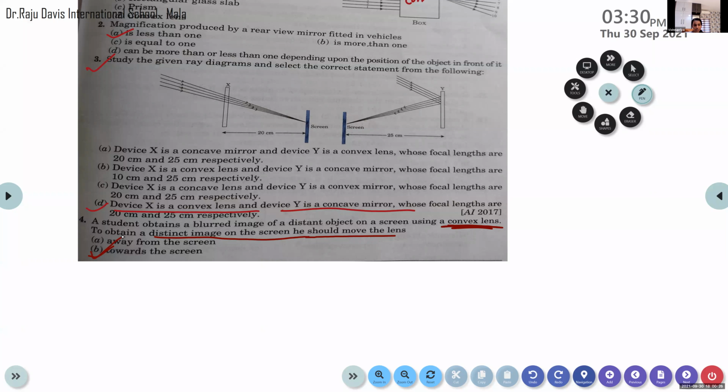Use a point-sized image. Distinct image, point-sized image. Yes. Distinct means, I will explain this in the class. Distinct image means the very clear image. Distinct, one minute. I will clear it now itself. Distinct image, actually, we are using a clear image.